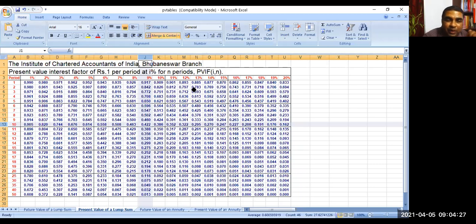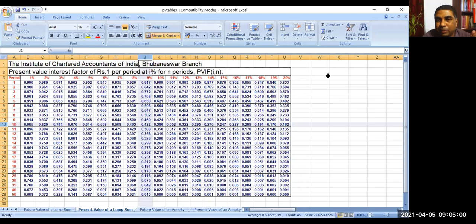Okay, there is one more kind of table, one more kind of cash flow, which is called annuity. Annuity means a kind of fixed payment for a particular period. If the cash flow is in the nature of annuity, you know what is annuity? The tables I showed you just now, the present value table and future value table, are for a single sum. That means one time you have received or one time you are paying, you can calculate the future value of a present value. If it is not only one payment, it is a series of payments.